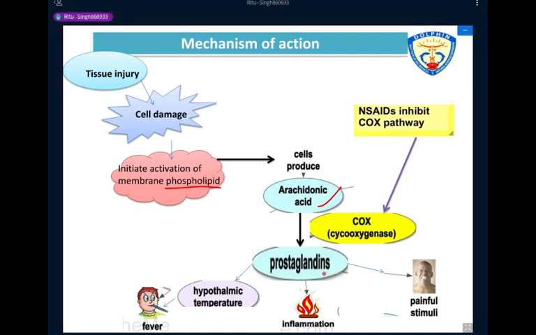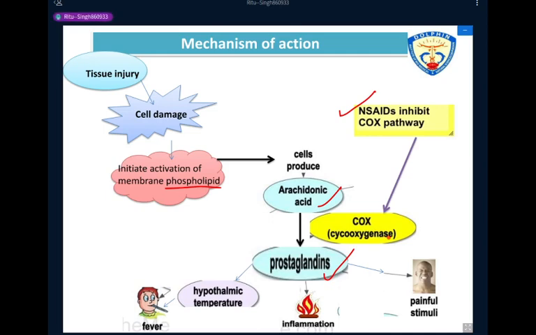So this prostaglandin is responsible for these effects in our body. And the NSAID category drug, that is non-steroidal anti-inflammatory drug, acts at this enzyme, cyclooxygenase enzyme.